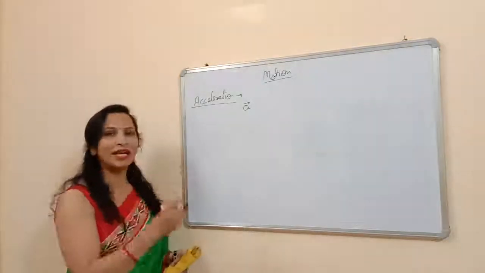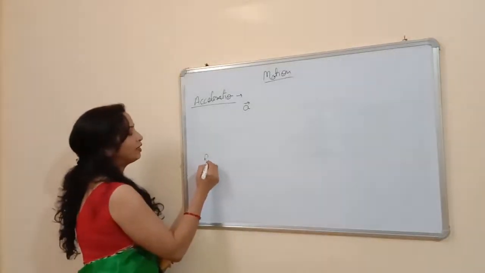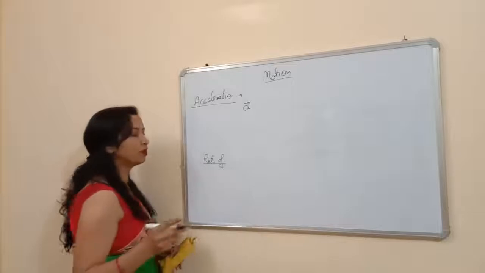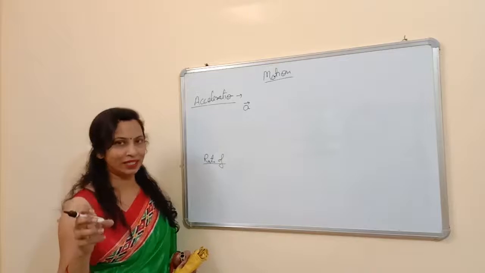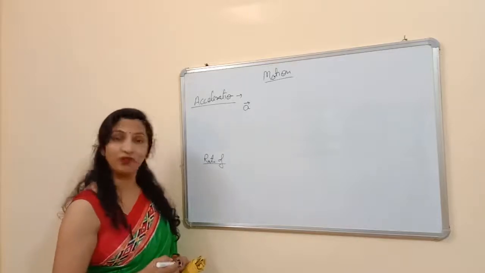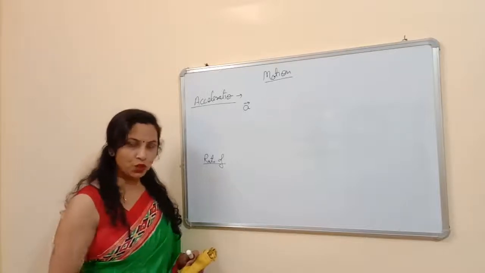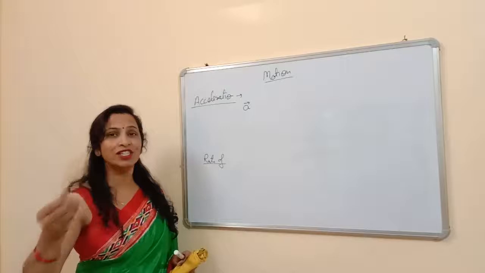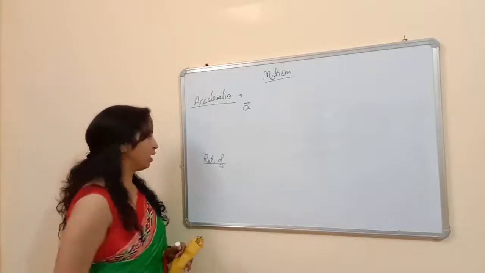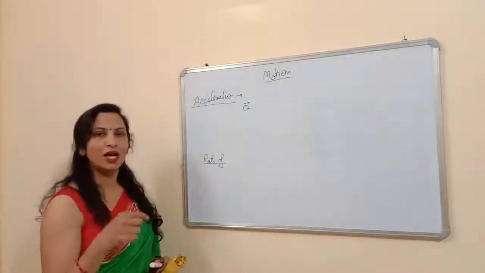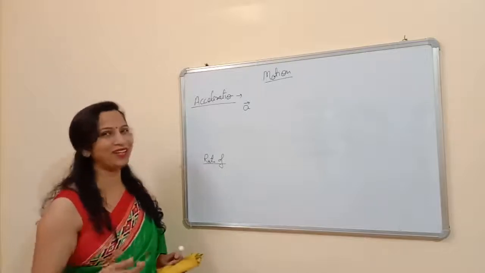And what is the meaning of the rate of change of velocity is called acceleration? Actually, when you use the term rate, it means per second or per hour, that is, you want to find the change in unit time. And what is the meaning of unit time? Unit time can be 1 second, 1 minute, or 1 hour. So finding the change in any value in unit time, per second, per hour or per minute, is called the rate. The rate is how much velocity you change in a unit time.